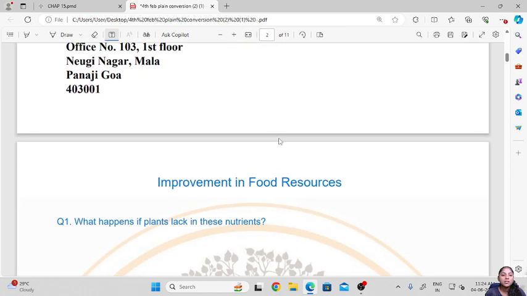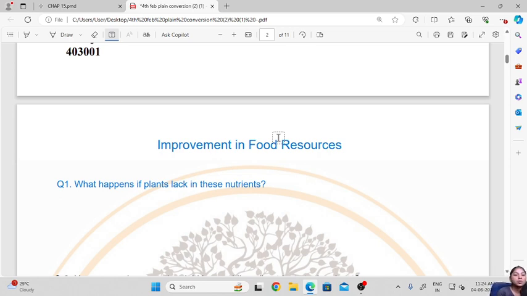So what happens if the plants are not provided with these macro and micronutrients? The growth of plants or the crop could be reduced, right?